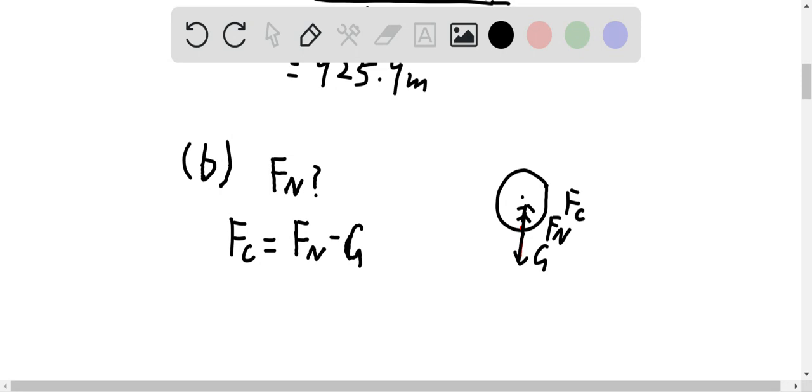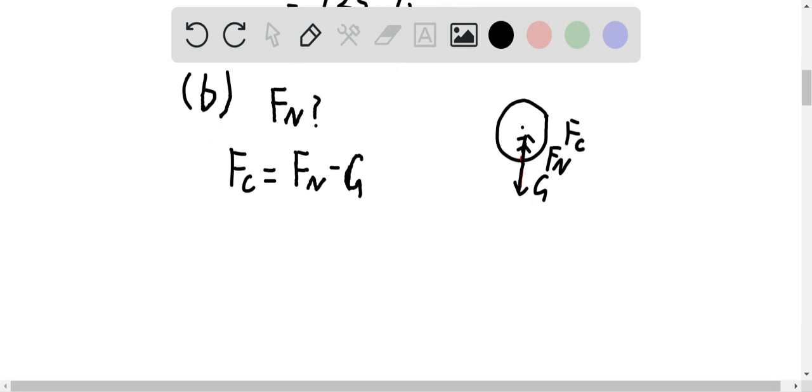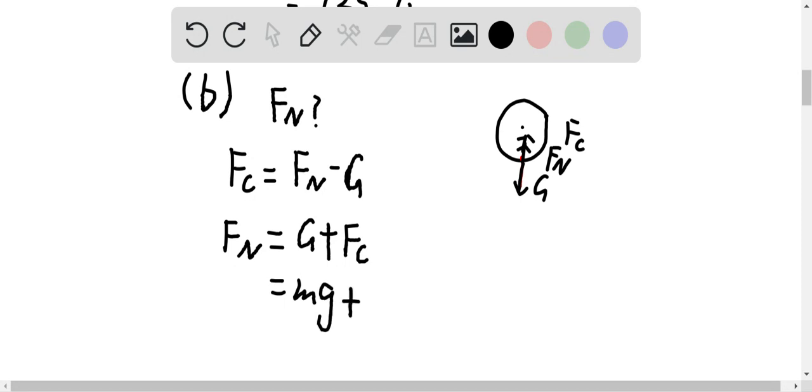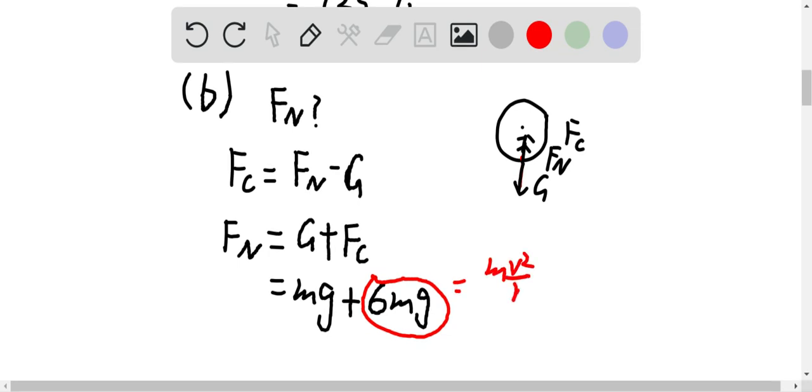So Fc is equal to Fn minus mg, and we'll get Fn is equal to mg plus Fc, which is mg plus 6 mg. Remember, Fc was equal to mv squared over r, and v squared over r is equal to 6g.